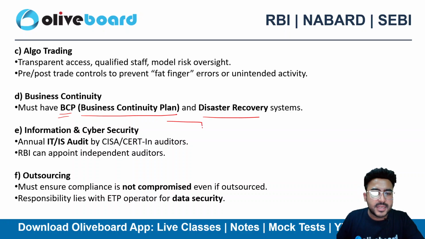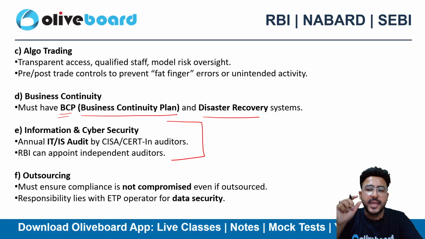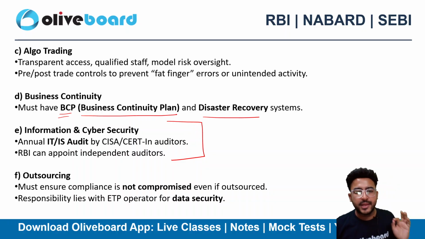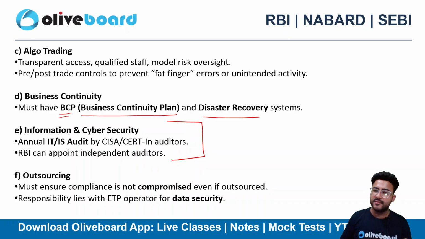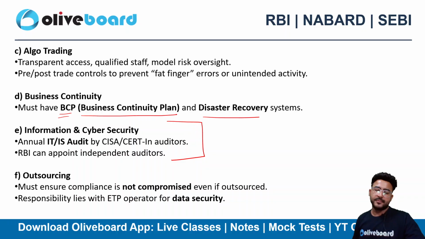Because it is completely IT related and the name says it all, in ETP, E stands for electronic. You need to have adequate information in cyber security, and whenever we talk about adequate information or cyber security, we always prefer to get our IT system audited by a CISA auditor, right?